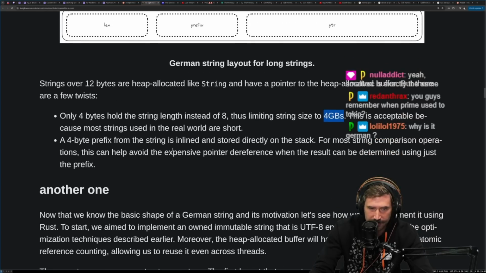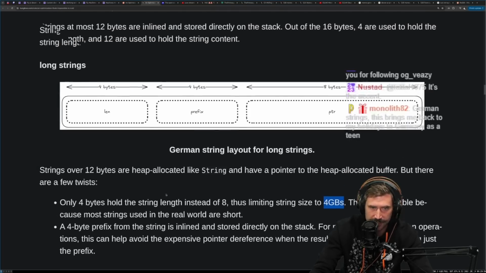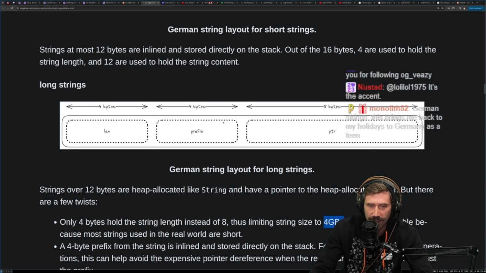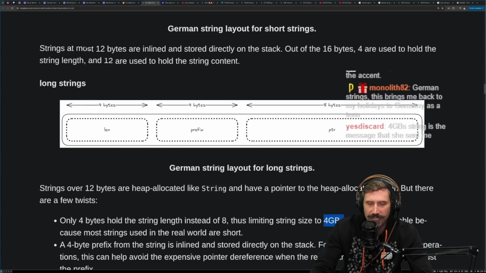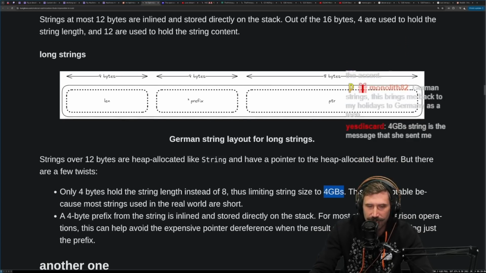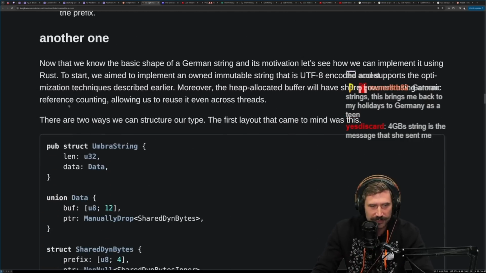A 4-byte prefix from the string is inlined and stored directly on the stack. For most string comparison operations, this can help avoid expensive pointer dereferencing when the result can be determined using just the prefix. Oh, nice. Oh, that's super clever. Just the first 4 bytes? Oh, that's super, super clever. Okay. Yeah, because you're just doing this initial check, and if these two things don't equal, then there's no need to actually check the full length. Oh, that's super duper clever.